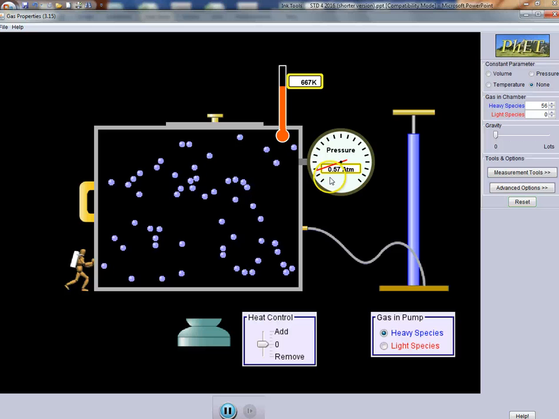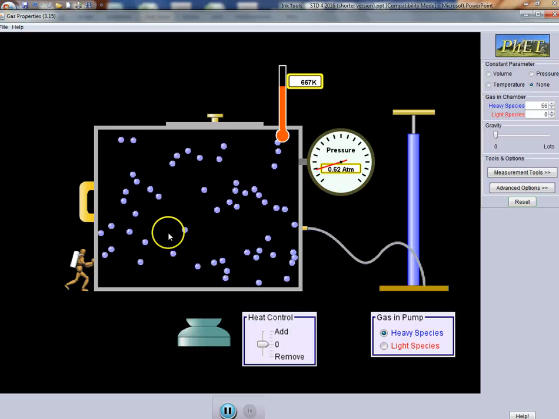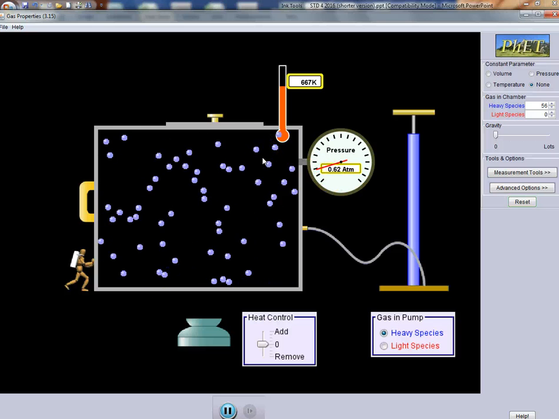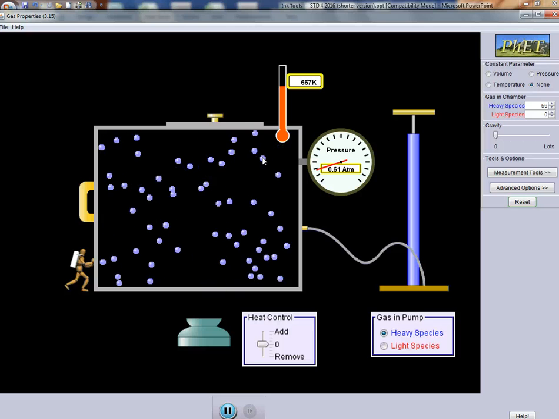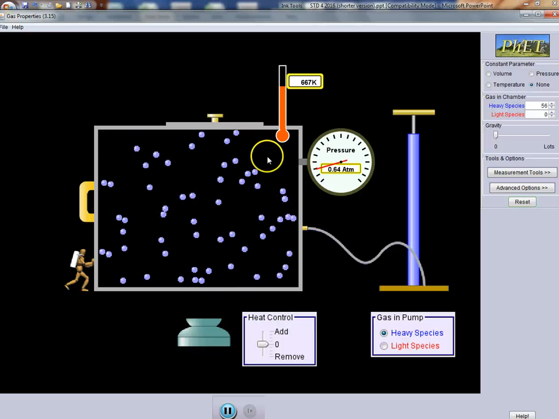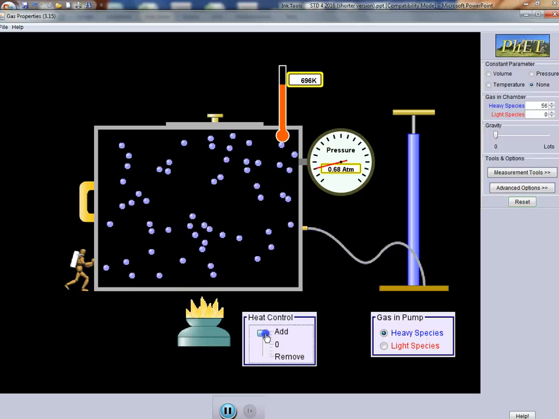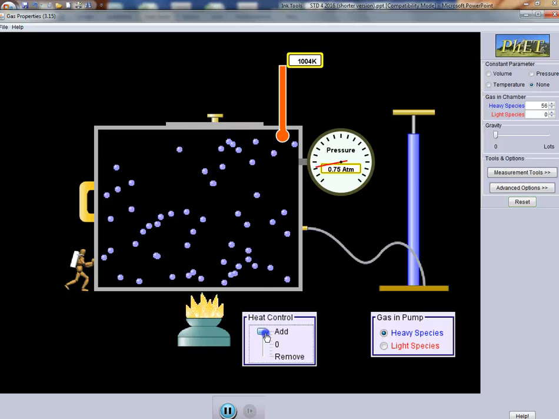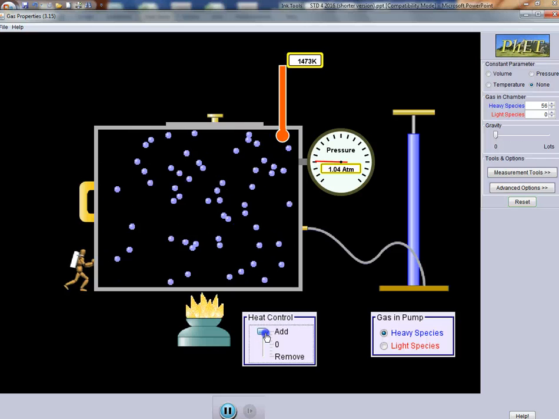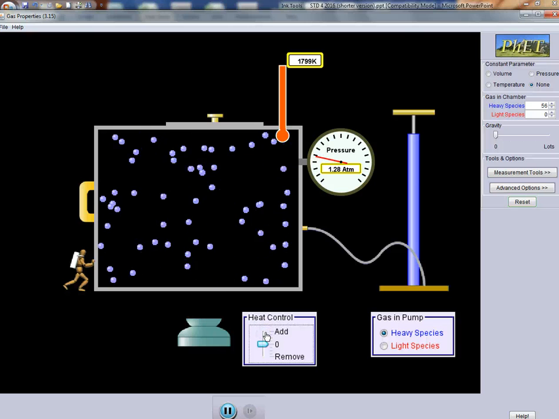Okay? And we can also use the same simulation to note the relationship between pressure and temperature. That one also is a direct relationship. So as I heat up my gas, that causes more motion between my particles as they're gaining kinetic energy.